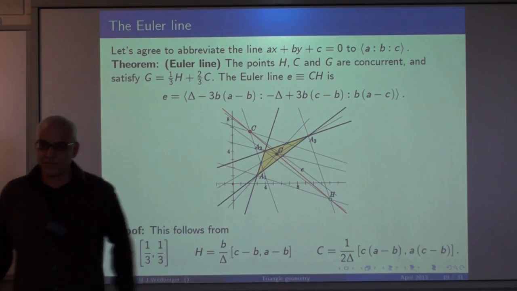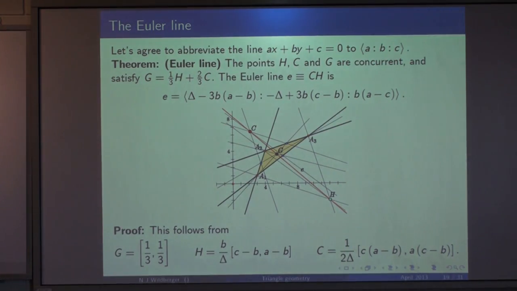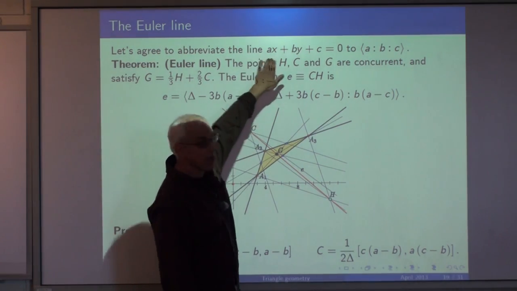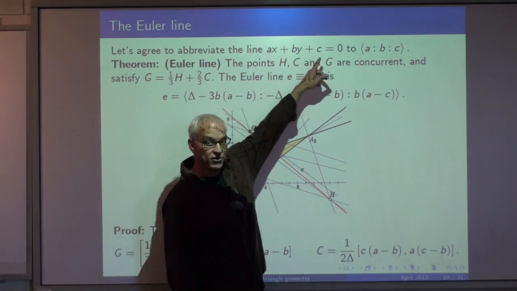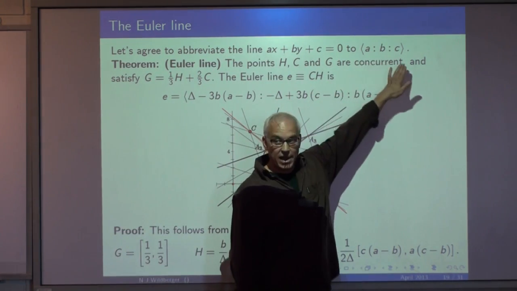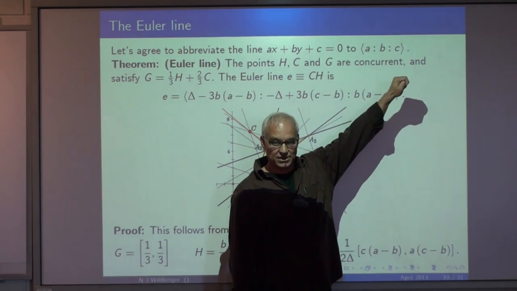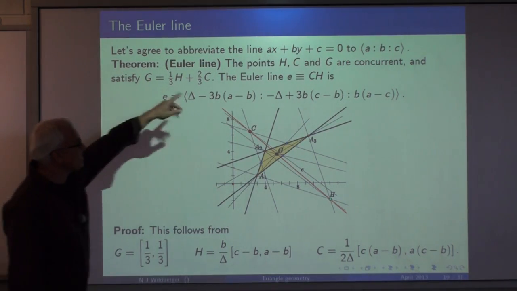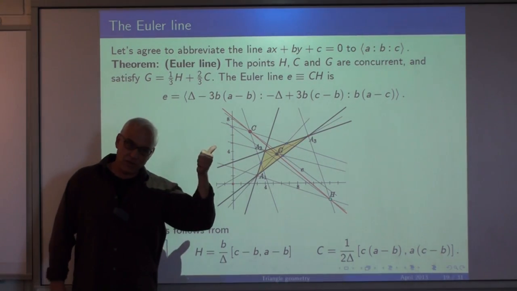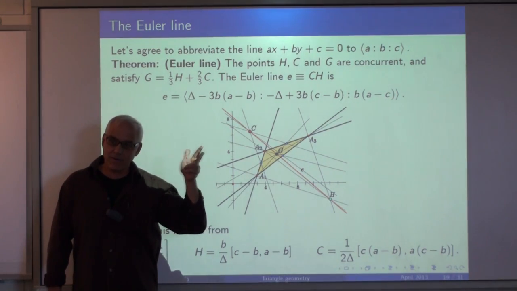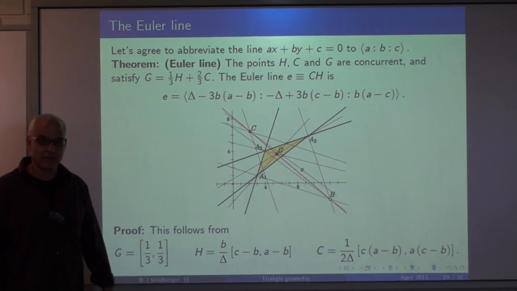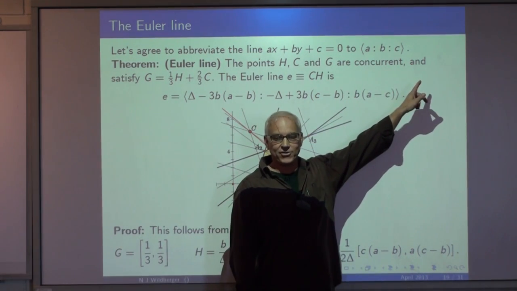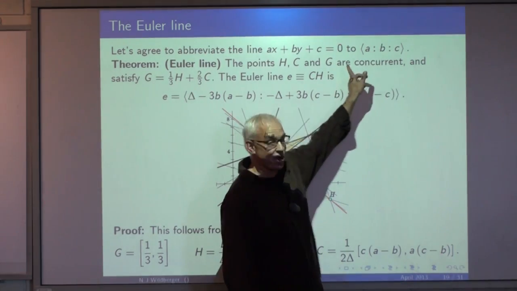Okay, now I can show you pictures. So what happens? Well, let's first establish a bit of notation. If we have a line in the plane given by the equation AX plus BY plus C equals 0, we're going to abbreviate that to just the proportion A to B to C. That encodes the information of the line. Our first theorem is that the points H, C, and G, which are the orthocenter, circumcenter, and centroid, are concurrent. No, not concurrent. I should have written collinear. These are points, not lines. So the statement is these three points are collinear.